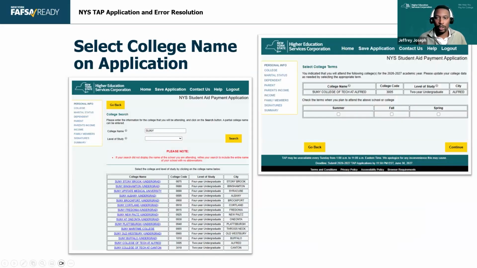Students also enter the terms. So students often reach out and say, hey, I selected the wrong terms. Usually schools can also go in and change the terms and add a summer term for students, so you can work with the colleges to do that. And then students are also able to update their college code and terms on their HESC account. And I'll show you where that is a little bit later.